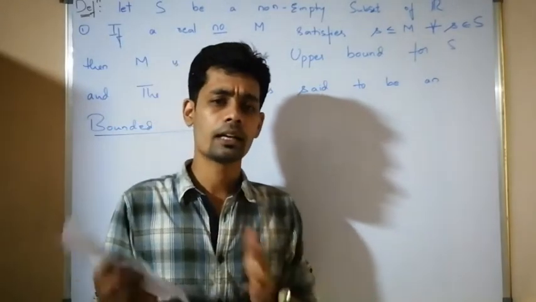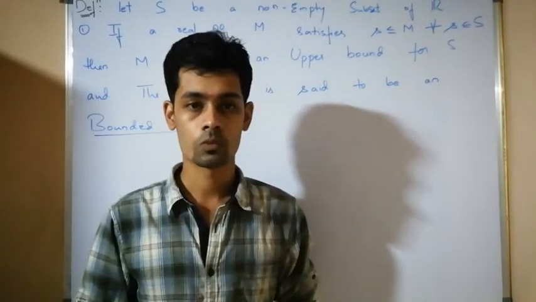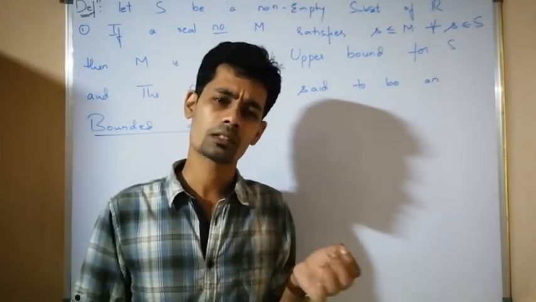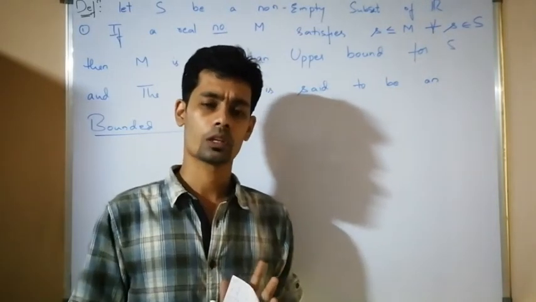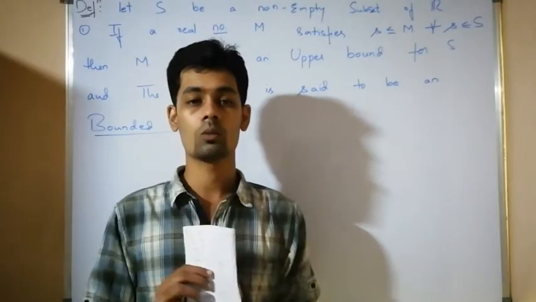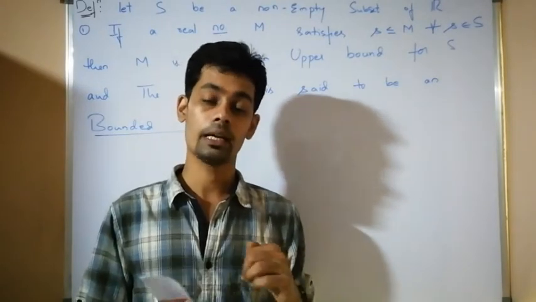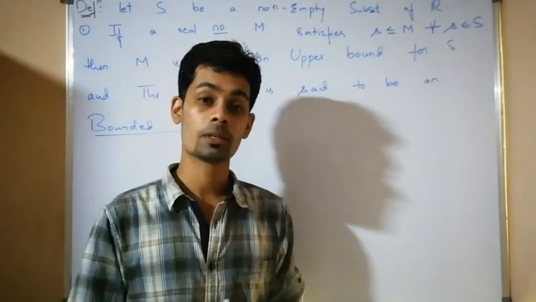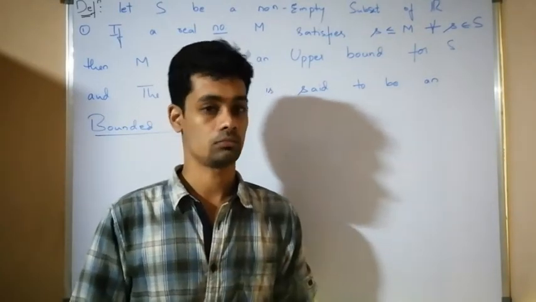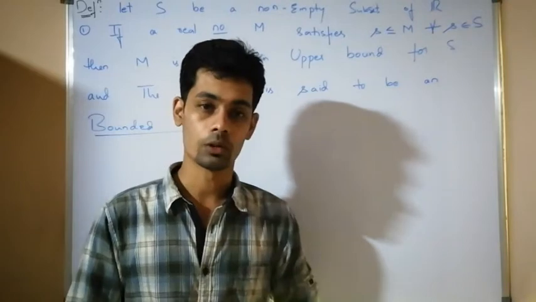Suppose a set containing 1, 2, 3, 4, 5. Is there any real number such that all the elements of the set are less than or equal to that real number? So I can take the real number as 6. All the elements of the set are less than 6. Therefore, 6 is an upper bound.